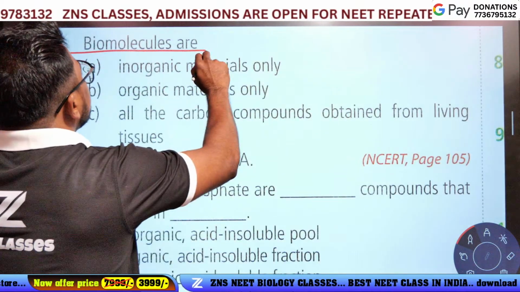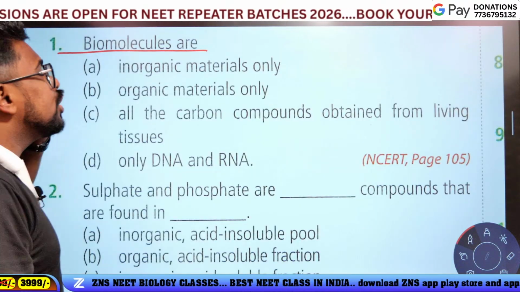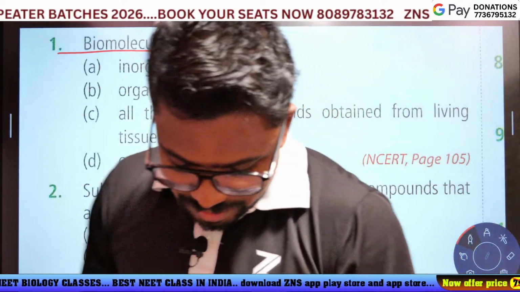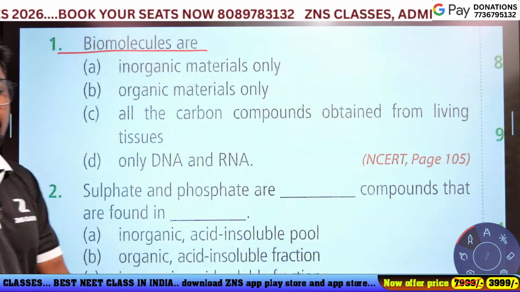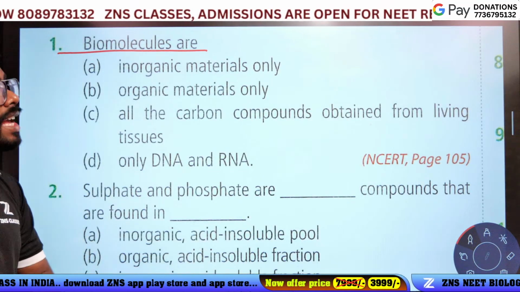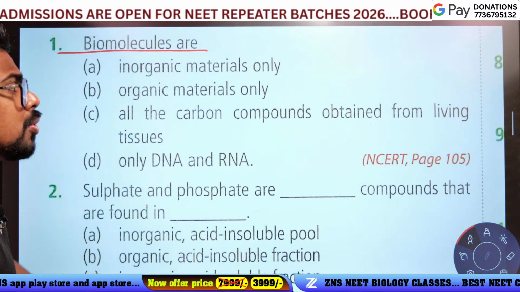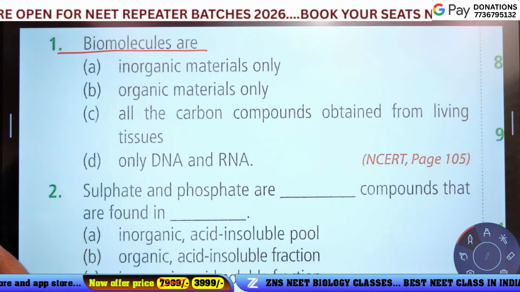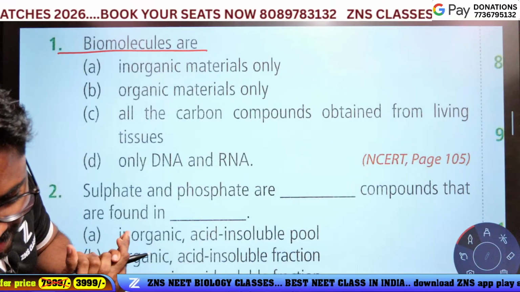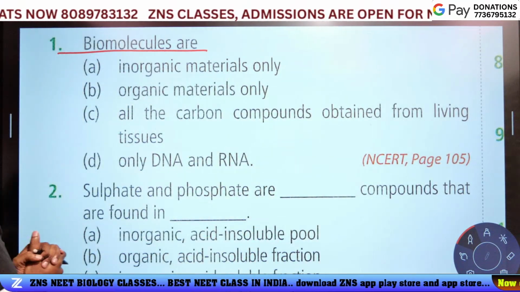The first question. The biomolecules are. Option A is inorganic materials only, B is organic materials only, C is all the carbon compounds obtained from living tissue, D is only DNA and RNA. It's a very simple question, guys, especially your NCERT question. Which is the answer?